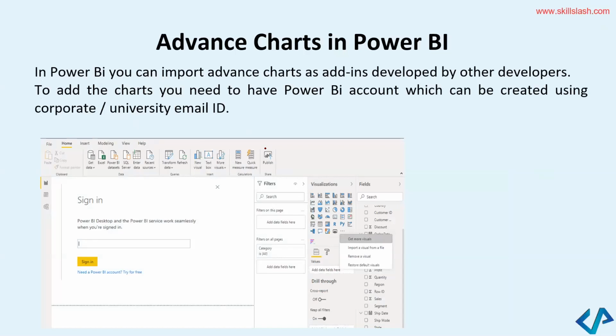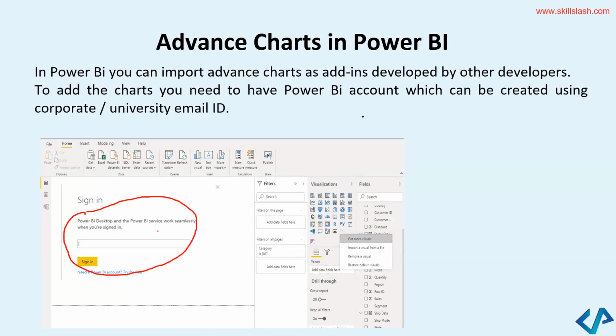So there could be some add-ins, plugins, which could be developed by other developers, which you can use. In order to add the charts, you need to have a Power BI account, which can be created using your university or your corporate email ID. You can see here there's an option of sign in. You can click on the sign in option, and as I click on it, I can provide the details, right?